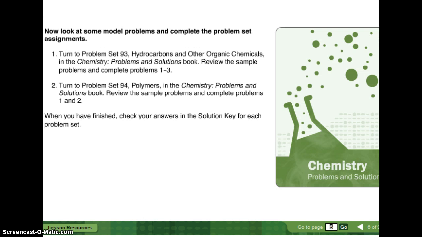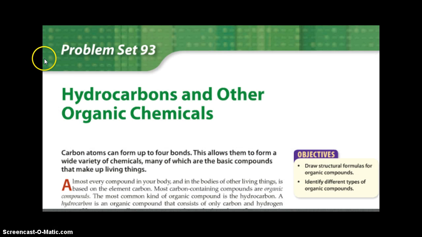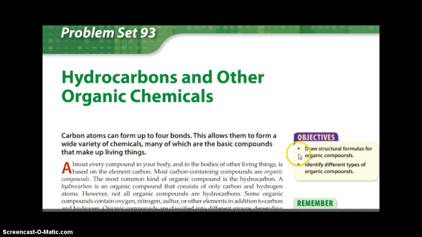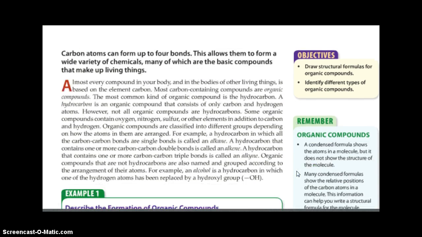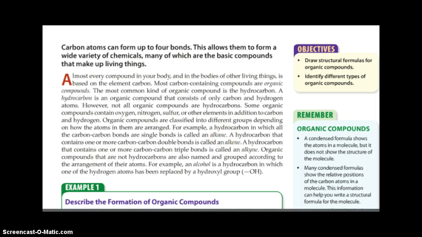And then we will go to the problems and solution book and go through those. Here's problem set 93, hydrocarbons and other organic chemicals. Objectives: draw structural formulas for organic compounds. Identify different types of organic compounds. Carbon atoms can form up to 4 bonds.